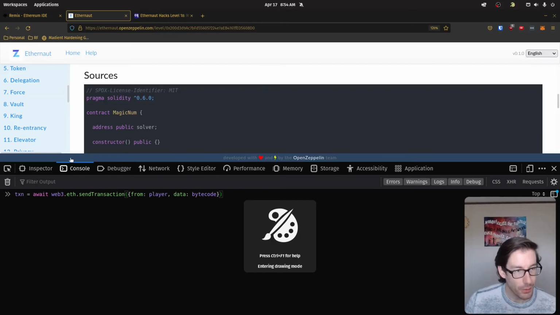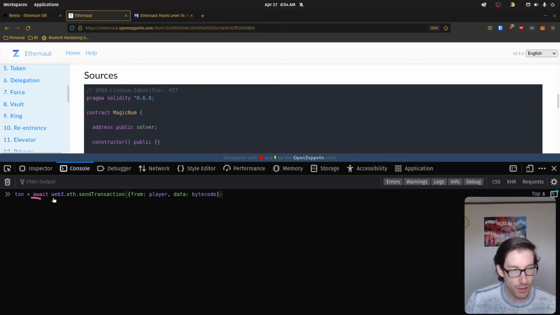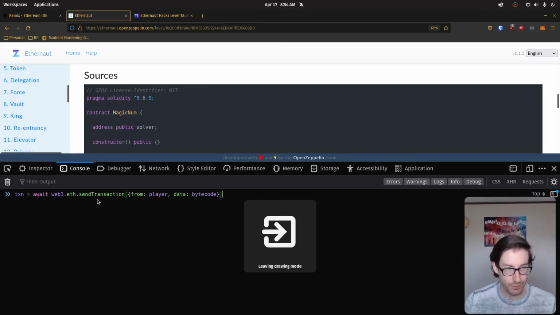Cool. All right, so we're going to do an await like we usually do. We're going to call web3.eth.sendTransaction, which is a method that we've used previously. And you know that if you go to the docs, you'll see what parameters are needed for that, and that it's going to come in a JSON format. This is something we discussed previously as well. So we're going to send it from this location, which is our address as the player, and we're going to send this data, which is the bytecode that we've just created and took so much time to understand. Once we've gone through this, we're going to place all of that information into this variable so we can use it later to get the contract address that's derived from the creation of this contract.